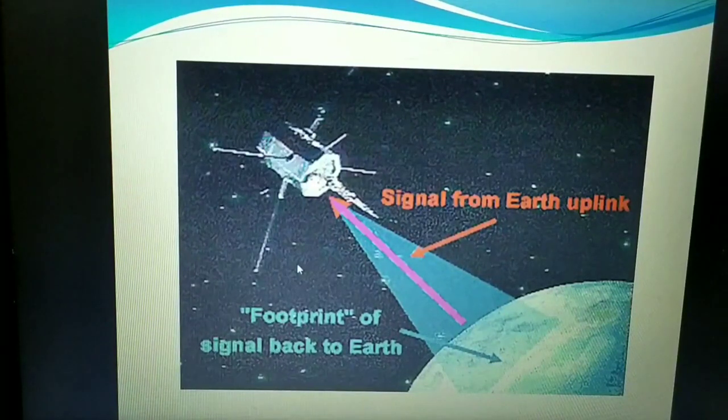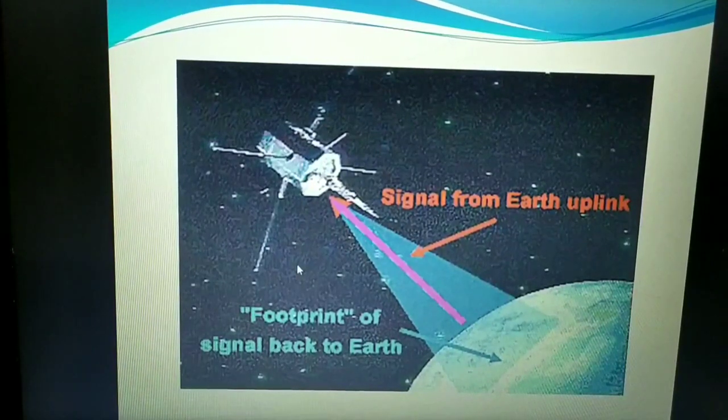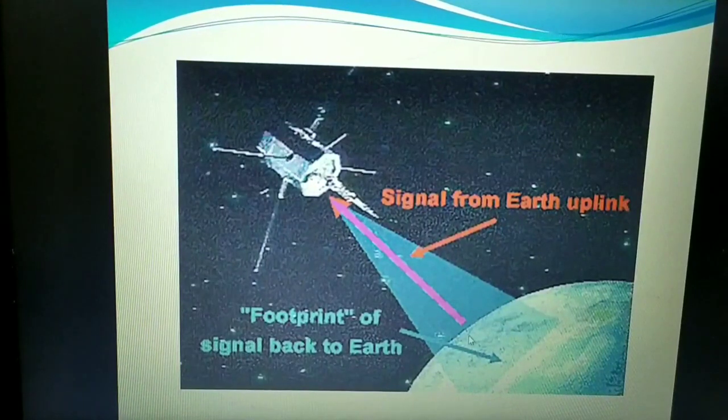Here I would like to explain two terminologies: the uplink and the downlink. The transmission from the earth station to the satellite through a certain channel is the uplink. The transmission from the satellite to the earth station is the downlink. Whenever we send data to the satellite, it is an uplink, and whenever the satellite sends the data back to the earth station, it is a downlink. Now we have seen how the satellite communicates with the help of the transponder.